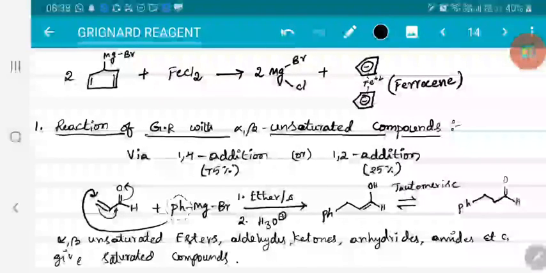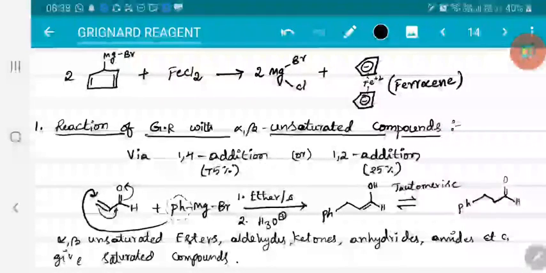If the same bulky system exists, but the Grignard reagent is allowed to react in presence of copper salts, maybe cuprous chloride or copper acetate, in such cases, 1,2 addition is suppressed, dominating 1,4 addition, right?